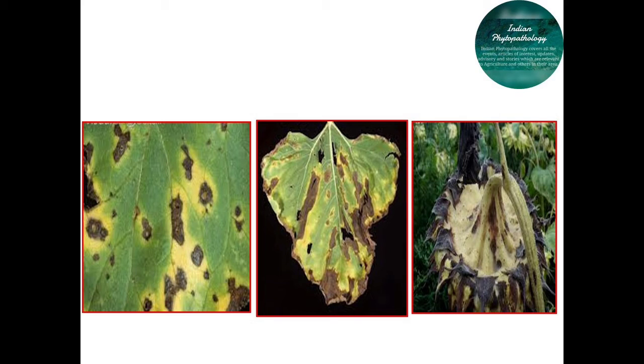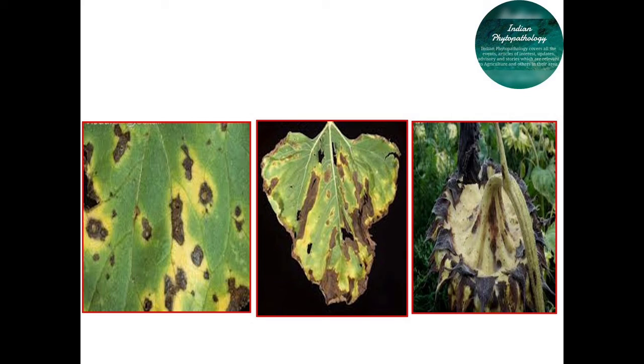Now we will see the management. For managing this disease, we have to grow tolerant varieties like BSH1. The next most important point is to remove and destroy the infected plant debris, as we studied that infected plant debris containing spores serves as a primary source of inoculum. So such infected plant debris should be burned outside the field.